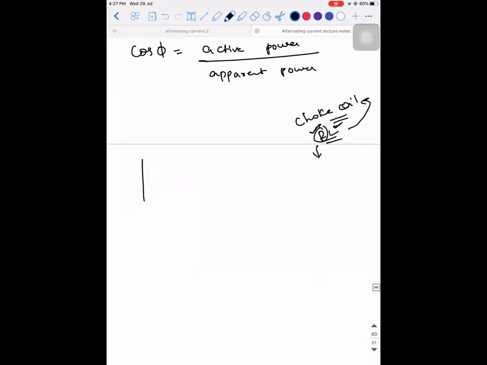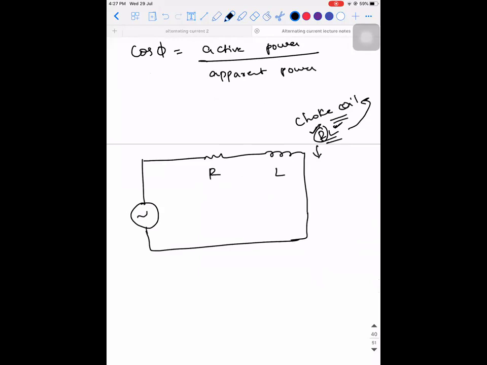Now listen. Suppose I have a circuit like this, a resistor and an inductor. I take this as R and this as L, and this is the potential source E0 sine omega t. Here the current will be I R and here the current will be I into XL. This we know, right? If I ask you what is going to be the power across these elements, the power across the resistor will be I square into R, and the power across this particular element will be I square into XL. Can I say it like this?